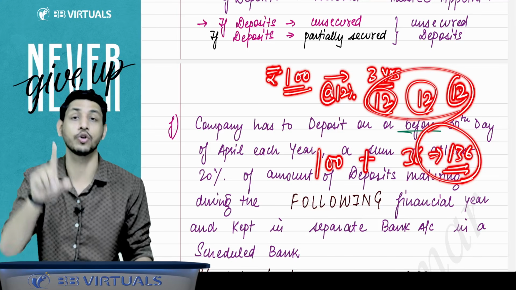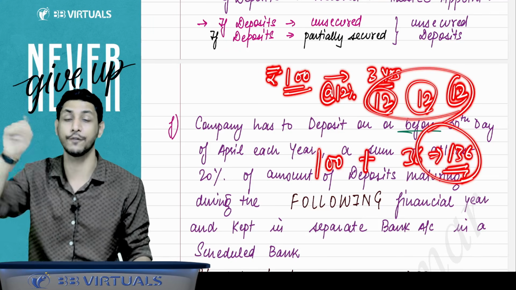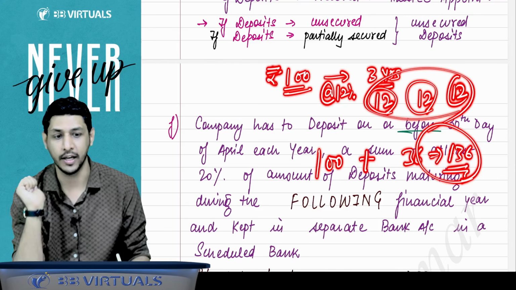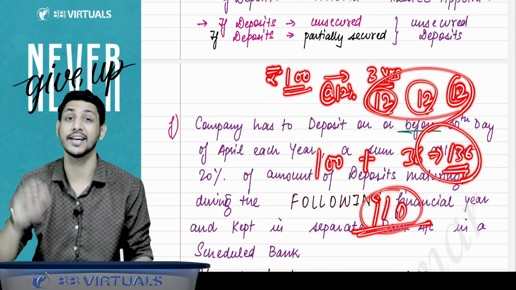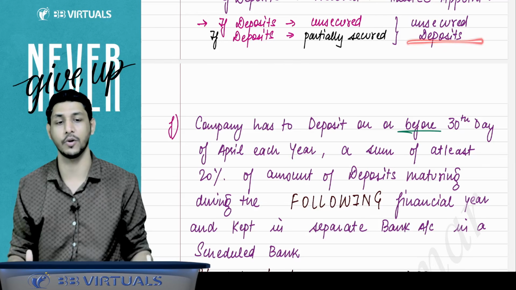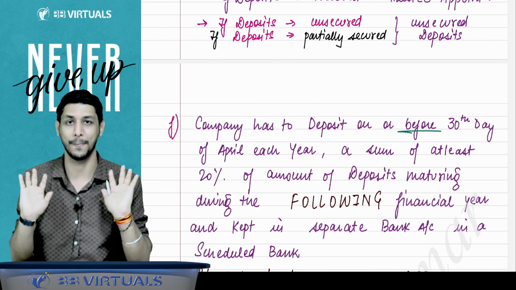That security amount must cover the principal amount as well as the total interest payable. If it is partially secured, for example, I have created a security of an asset and the value of the asset is only 110 rupees, then my security is not sufficient. So my deposit will be considered an unsecured deposit because it is partially secured now.